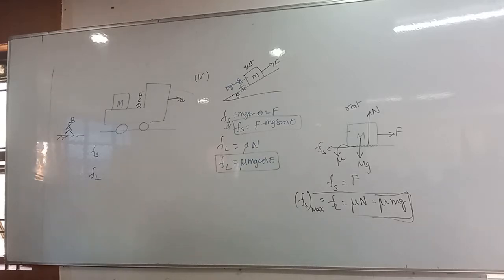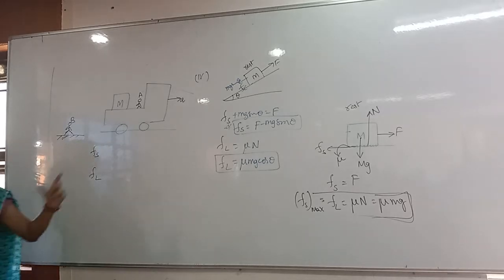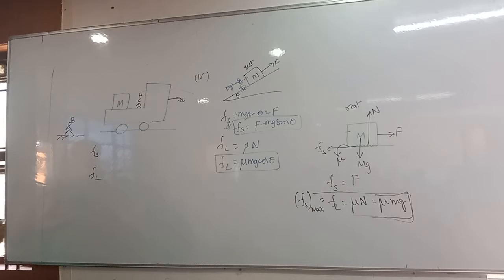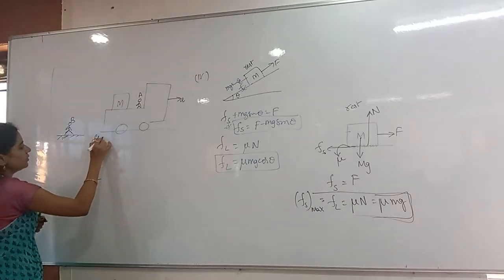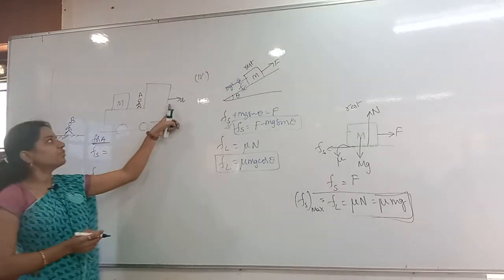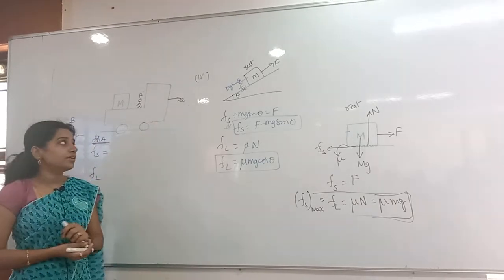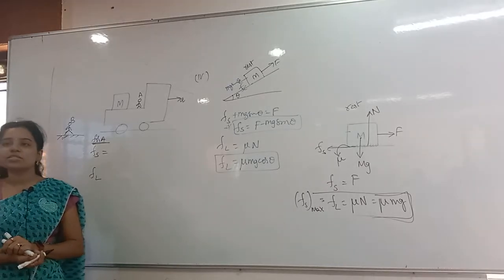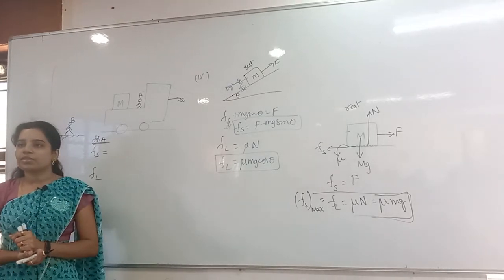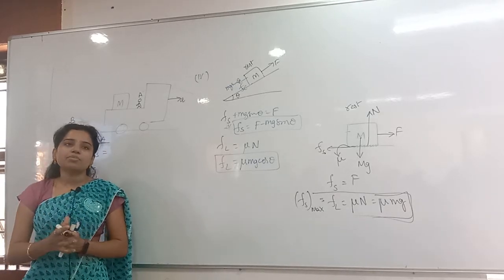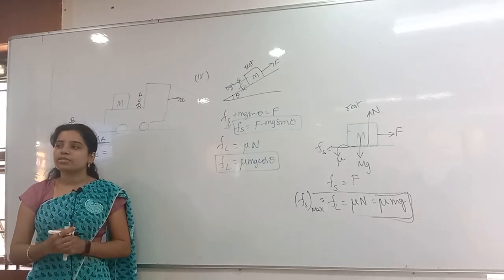For both, first of all, the free body diagrams are different. For A, the free body diagram is different. For B, also, the free body diagram is different. First of all, we will discuss A. The truck is moving with acceleration A, and A is on the truck, which is a non-inertial frame.